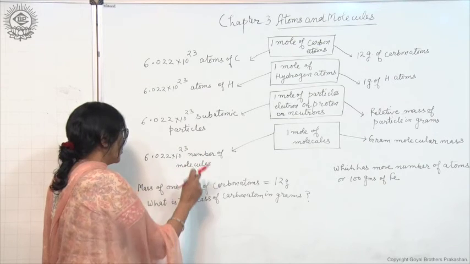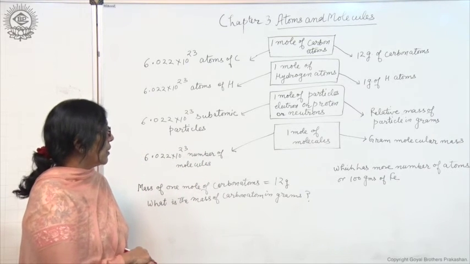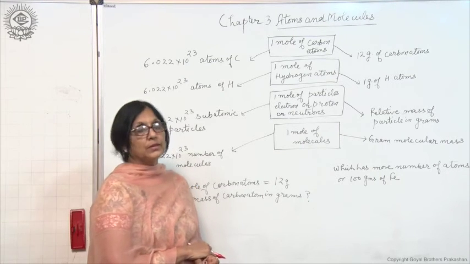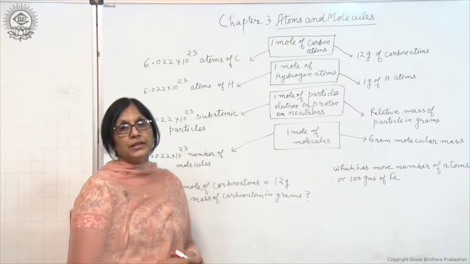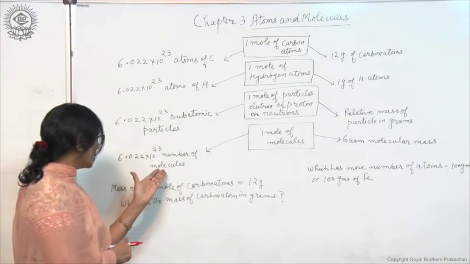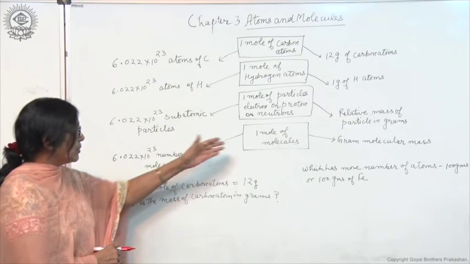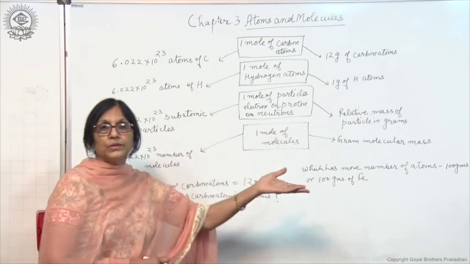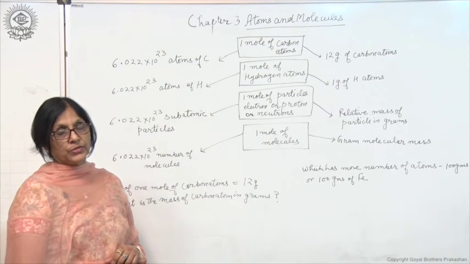6.022 into 10 to the power 23 molecules is equal to 1 mole of molecules, which has the mass gram molecular mass, that is, molecular mass expressed in grams. Here, instead of molecules, even if we take ions, that will also mean the same: 1 mole of ions is equal to the mass of the ions in grams.